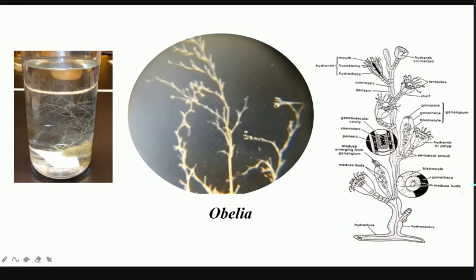Then you can label the medusa. Okay, if you look at the structure of the medusa, then you will see the blastostyle, which is present, the gonotheca and the medusa buds. Okay, and from where all these structures arise, that is called the hydrorhiza. So hydrorhiza is the horizontal structure from which all this branching occurs, and that branching is called the hydrocaulus.